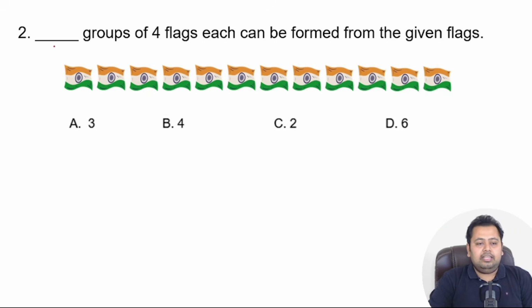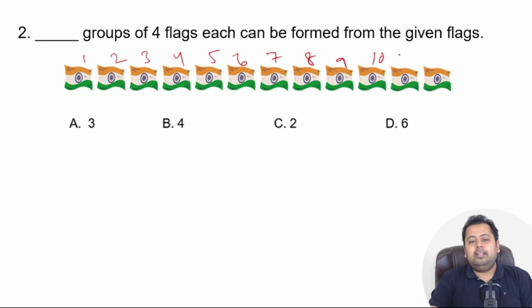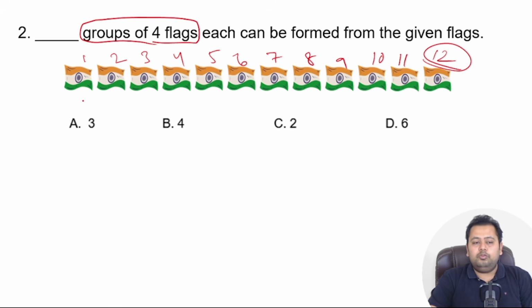Great. So you can see here there are 1, 2, 3, 4, 5, 6, 7, 8, 9, 10, 11, and 12. So there are 12 flags shown over here. Now, if you want to make groups of 4 flags, you should start counting 1, 2, 3, 4, right? So this is one group.